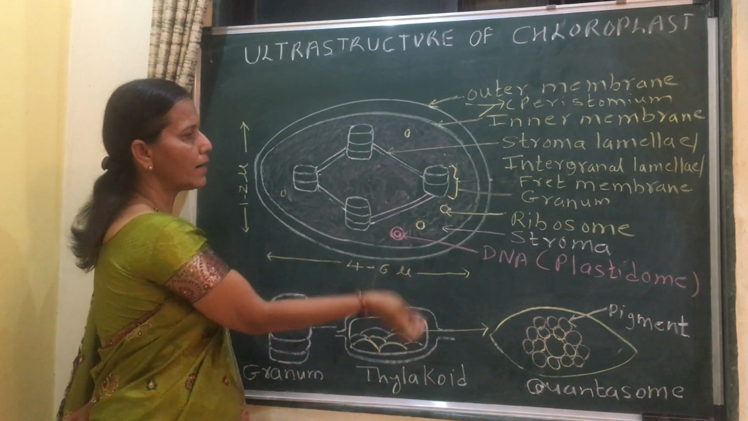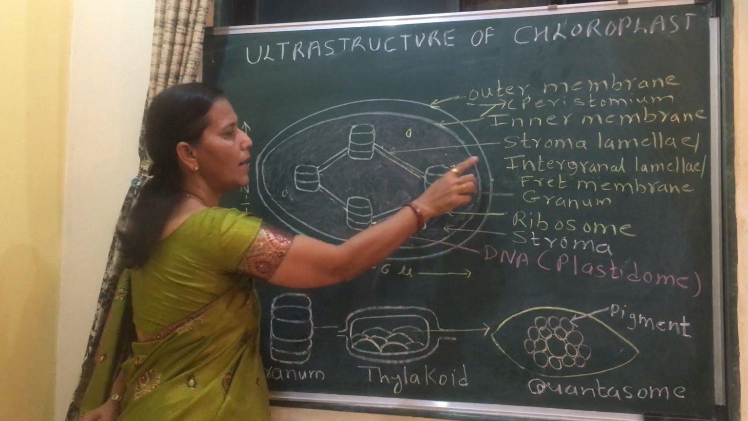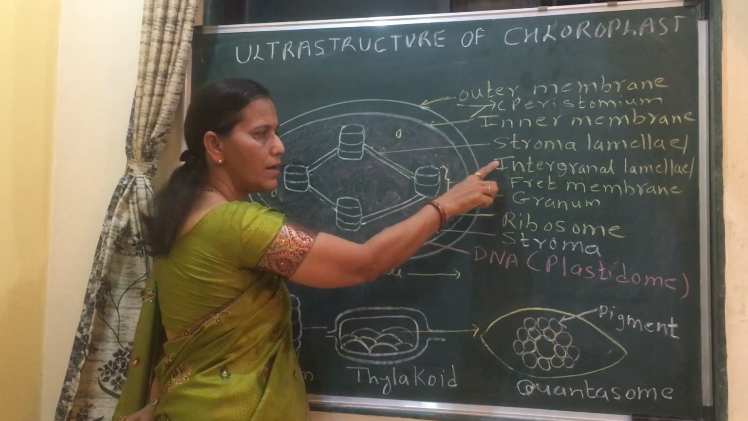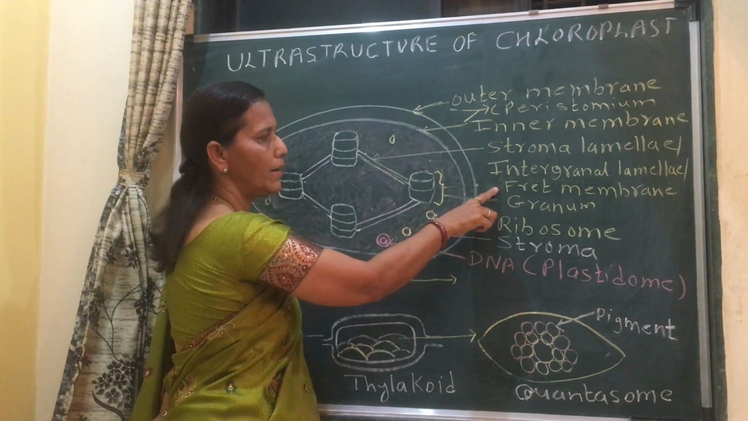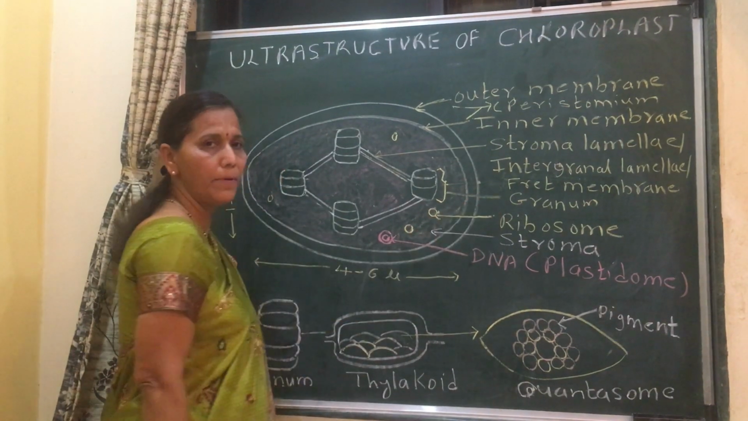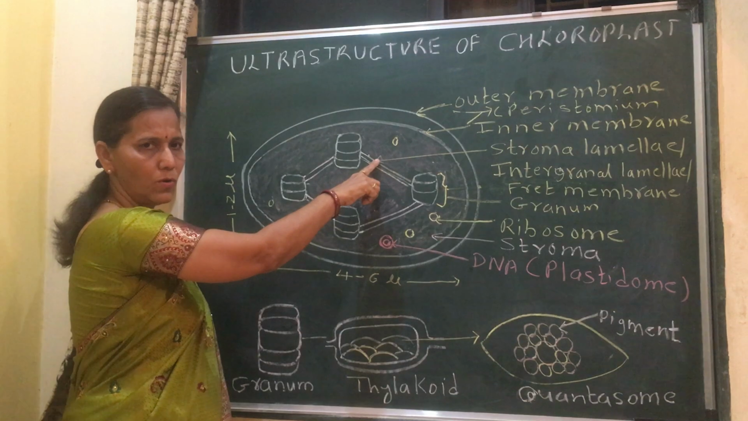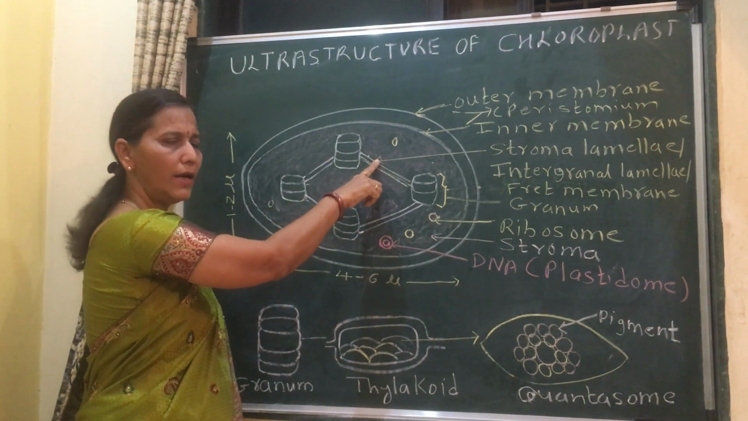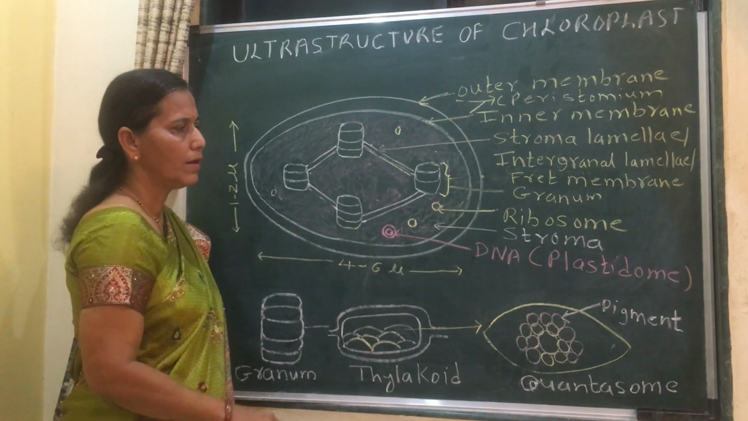These grana are connected by this stroma lamellae, which are also known as intergranal lamellae, or they are also known as fret membrane. Three terms are there: stroma lamellae, intergranal lamellae, or fret membrane.